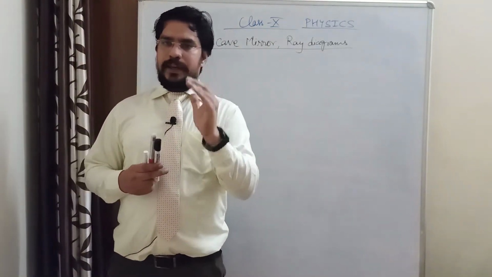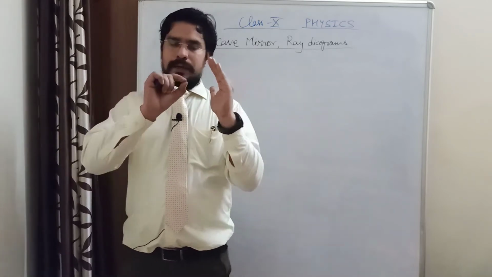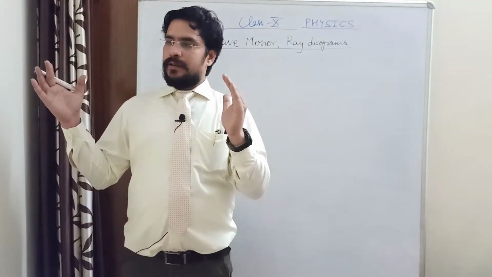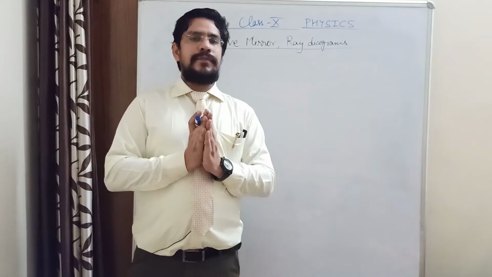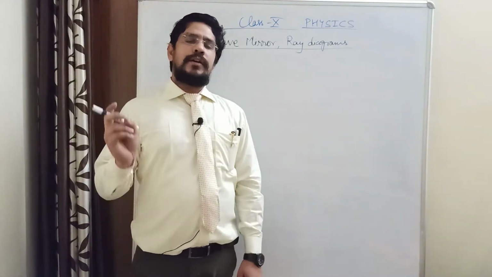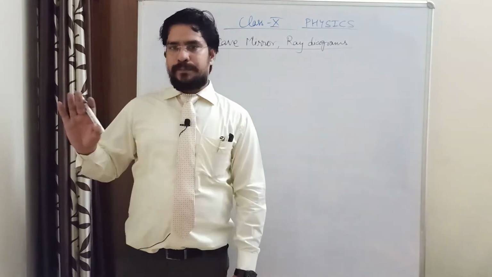Consider this is your concave mirror. When your object is at infinity, the image will form at focus, and when your object is beyond C, your image forms between C and F. When your object is at C, image forms at C. When your object is between F and C, the image forms beyond C.